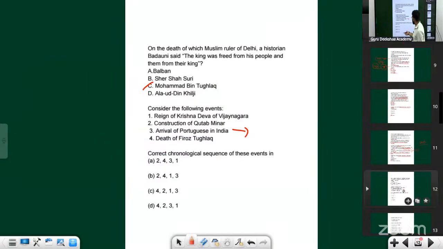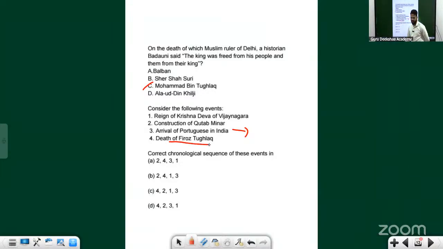Now, can you try: what is the death year of Firuz Tughlaq? When must it have happened? At least tell me the century. 1388, that is the year he died. What about the arrival of Portuguese in India? 1498. What about construction of Qutub Minar?